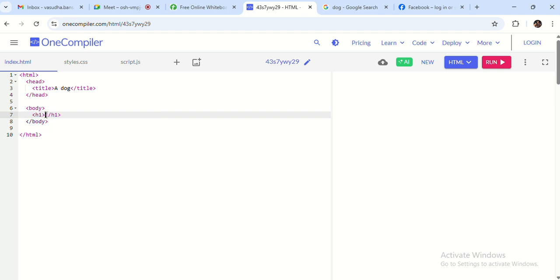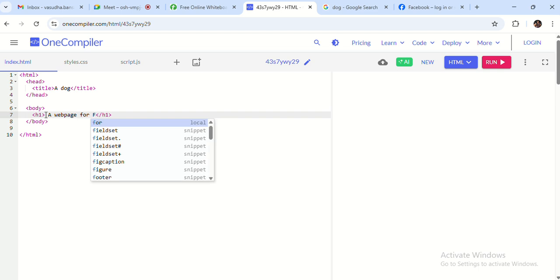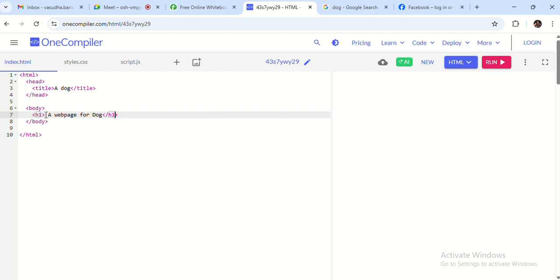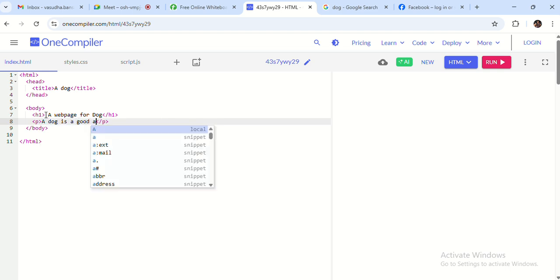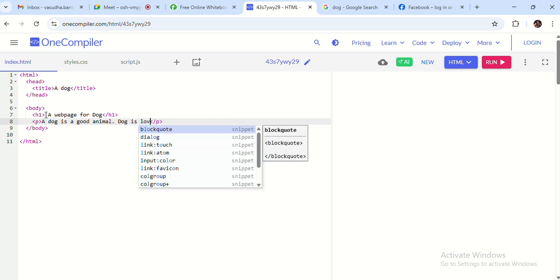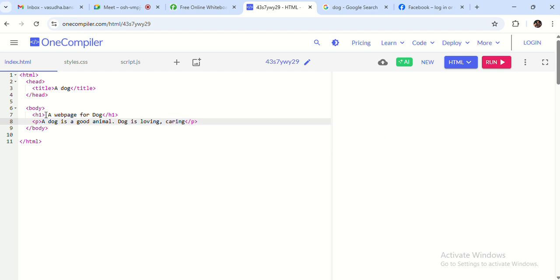The h1 tag is for heading, so here I am writing a web page for dog. So this one I have given a heading. Then I am writing a paragraph. Suppose, a dog is a good animal, anything I can just write over here. Dog is loving, caring, and attractive animal.